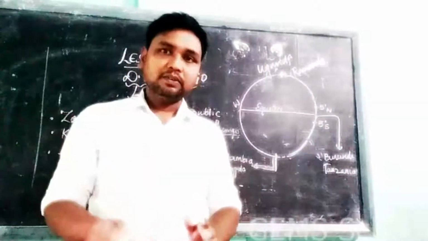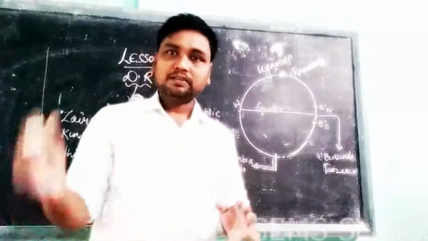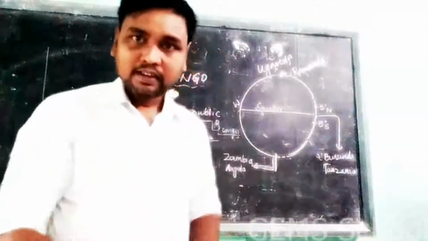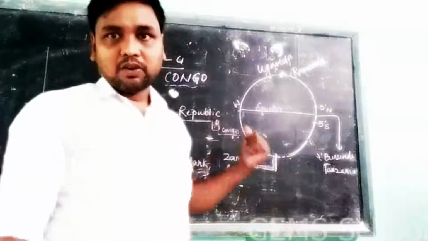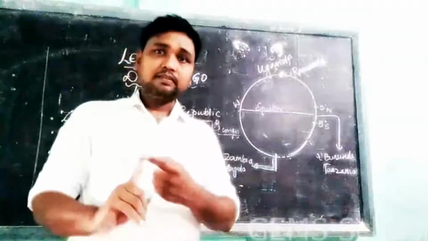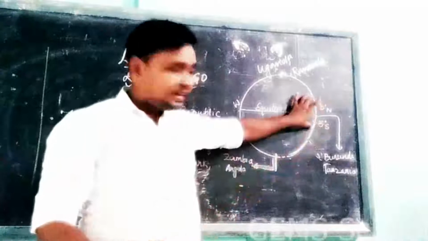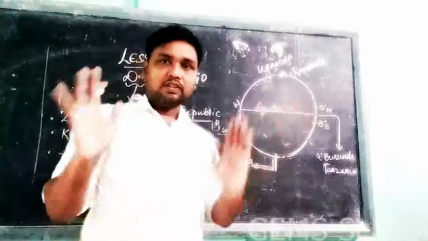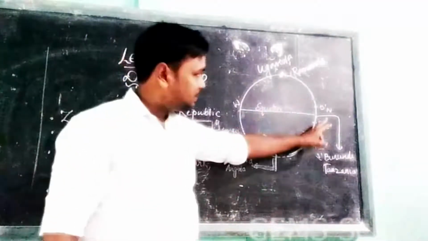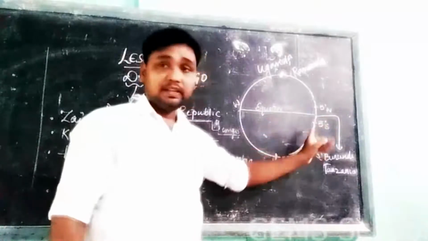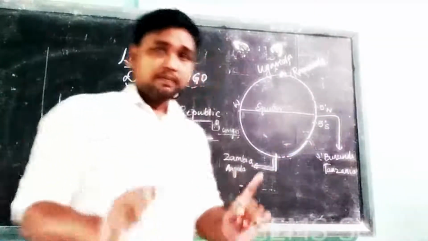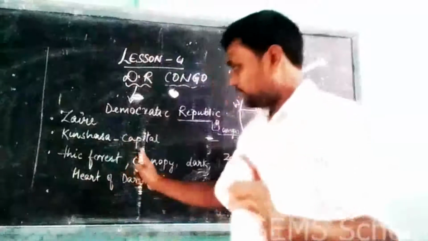Africa is a continent, you know that. Out of 7 continents, 1 continent is Africa, and in Africa is DR Congo. It falls between 5 degree north and 5 degree south.